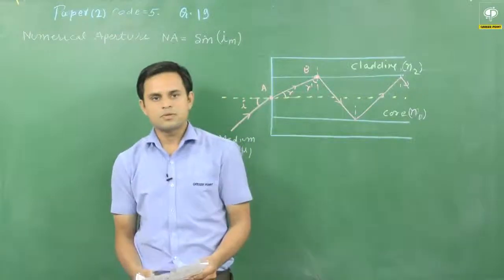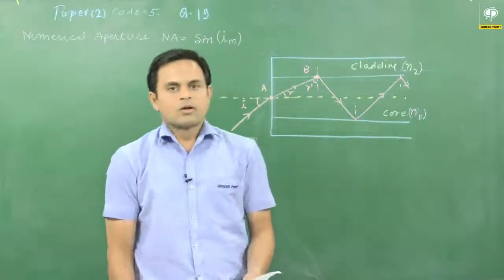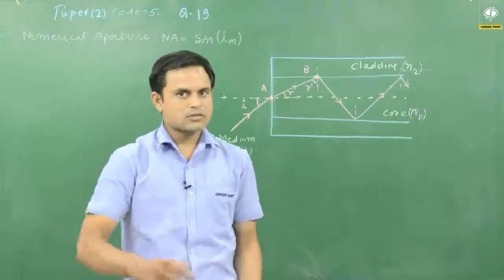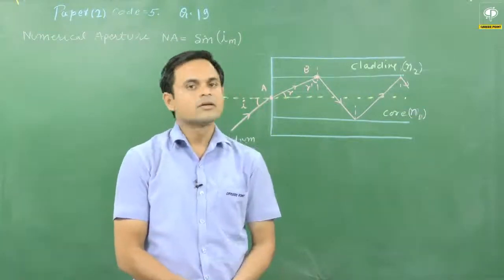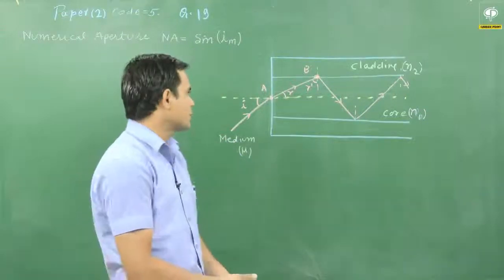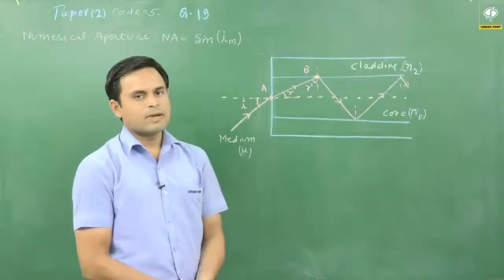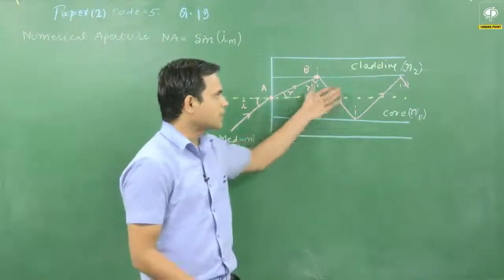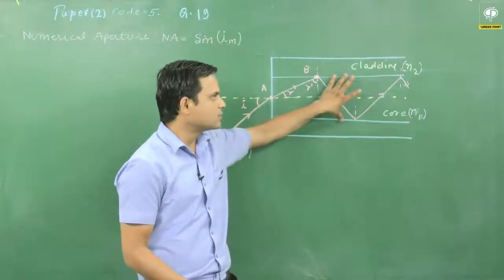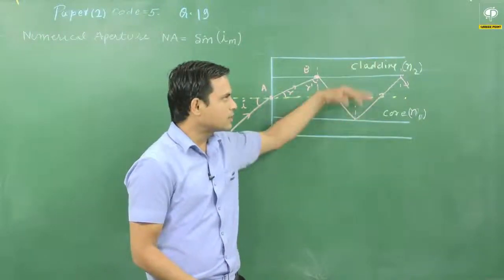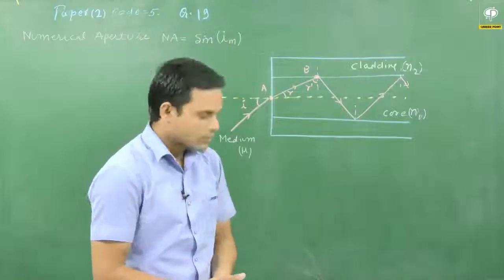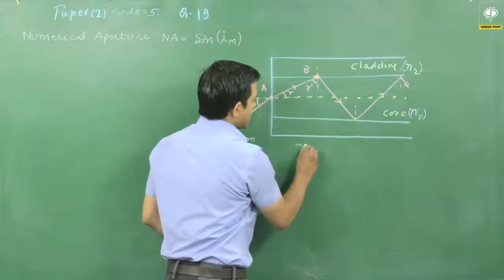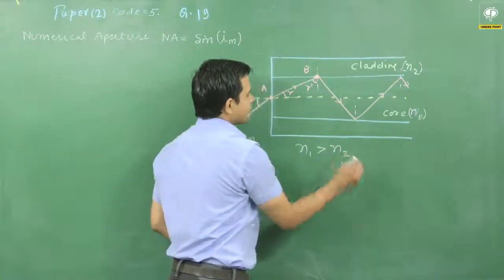We have been given 4 options and we have to check which are correct among all 4 options. First, let us understand the paragraph. It describes the mechanism of optical fiber. Here there is a core and a cladding. The inner material is called the core, and the surrounding material is called the cladding, with refractive index N2. Here the refractive index N1 is greater than N2.